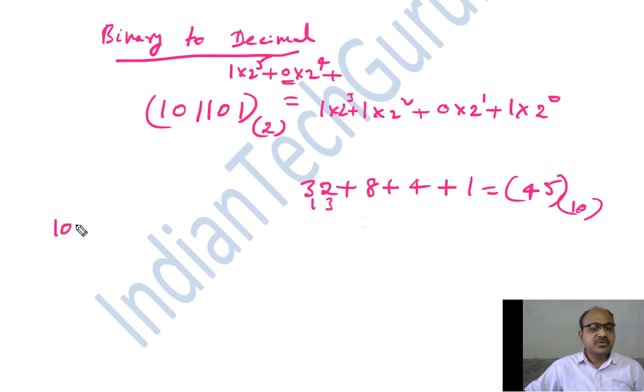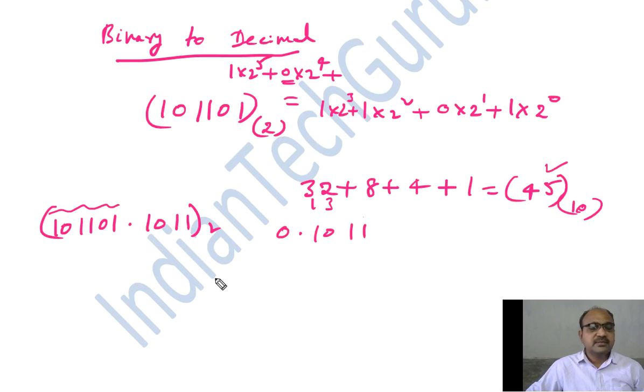For example, 101101.1011 to the base 2. Then what we need to do, as we already discussed in the case of the decimal number system, is first take the integer part. We already converted the integer part. The integer part came as 45, and now consider the fractional part separately, that is 0.1011.